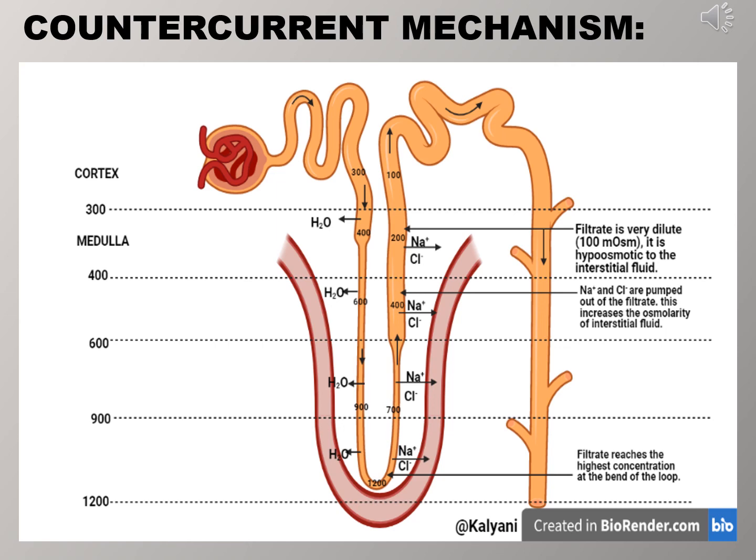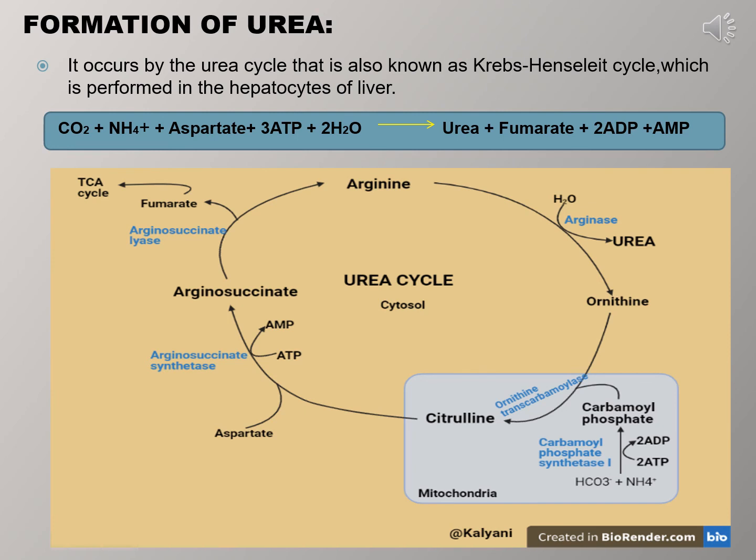Urea is formed from ammonia, carbon dioxide and aspartate in a cyclic pathway referred to as the urea cycle in the hepatocytes of the liver. Because the urea cycle was discovered by Krebs and Henseleit, it is often known as the Krebs-Henseleit cycle. It consists of five sequential enzymatic reactions, of which the first two occur in the mitochondria and the remaining three take place in the cytosol. By this process, four high-energy phosphates are consumed in the synthesis of one molecule of urea.